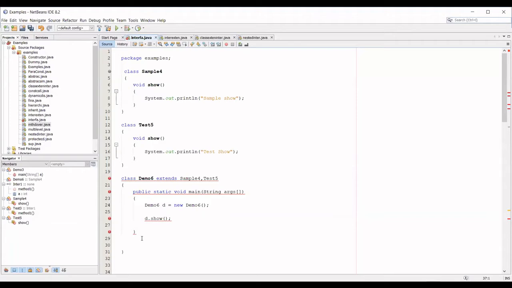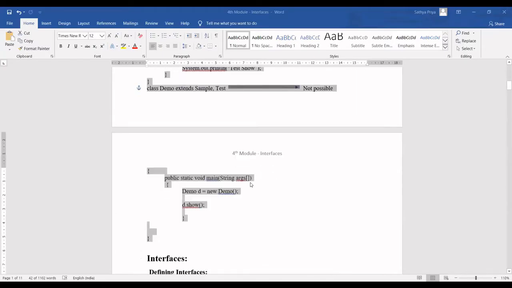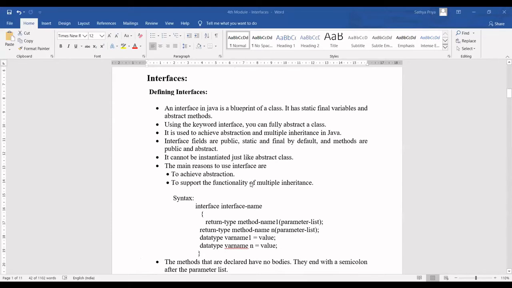This point is clear? Yes, ma'am. From everyone, right? So I'll proceed. Next, how can this problem of multiple inheritance be overcome? To overcome this problem, I'm going to use the concept which is called an interface. So how is this interface defined and how is it used for overcoming the problem of multiple inheritance?